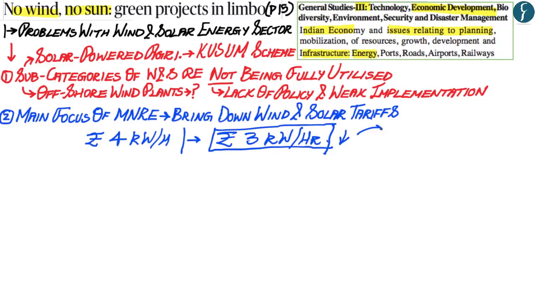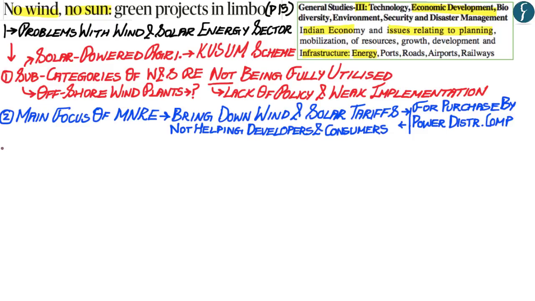However, what is being seen is that the power distribution companies are not lowering the rate to the consumers like you and me. Therefore, this main focus of the Ministry of Renewable Energy to bring down the tariffs of the wind and solar energy is neither helping the developers of wind and solar energy sector, nor the consumers who are buying electricity from renewable energy. And thereby what is being seen is that it is only helping the power distribution companies.